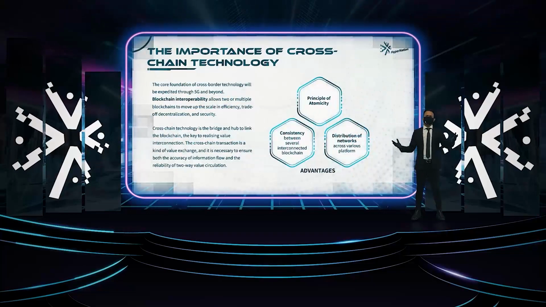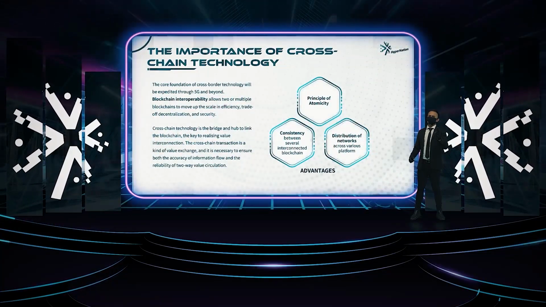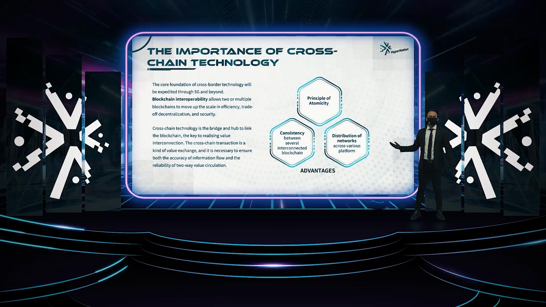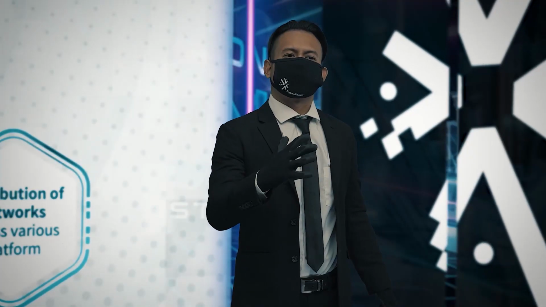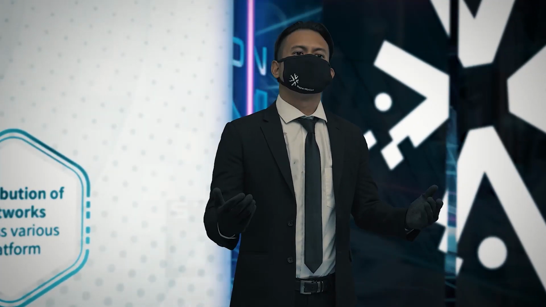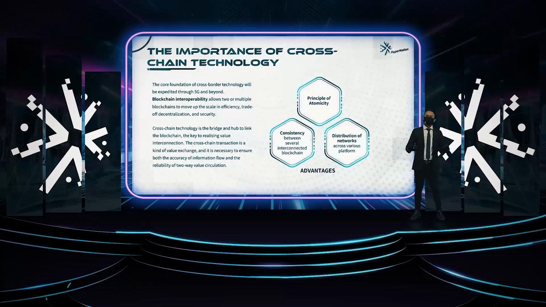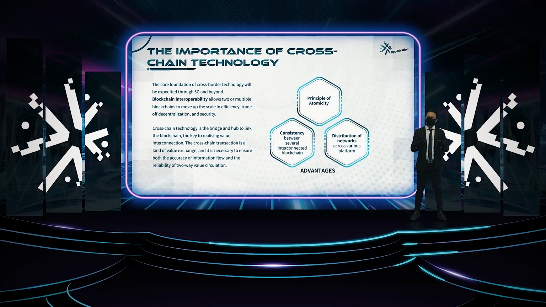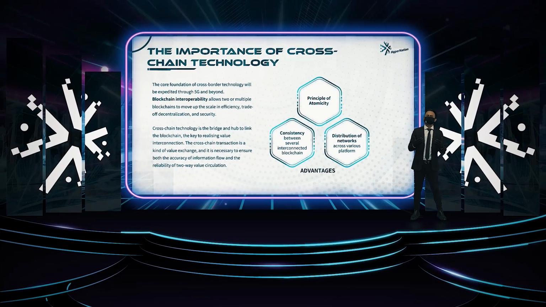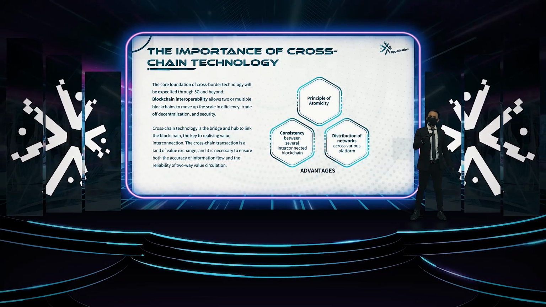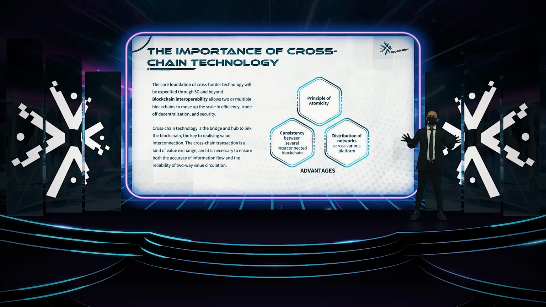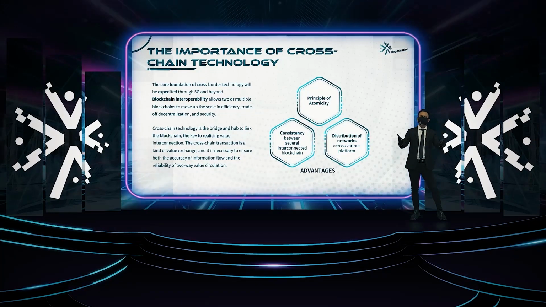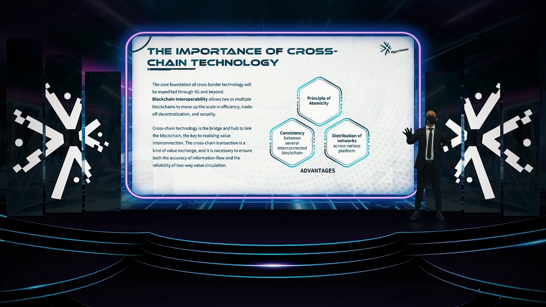The implementation of cross-chain technology is also one of our future aims. Some advantages of cross-chain technology include the principle of atomicity, the idea that having less is what is hard, but also what is valuable; consistency between several interconnected blockchains; and distribution of networks across multiple platforms.